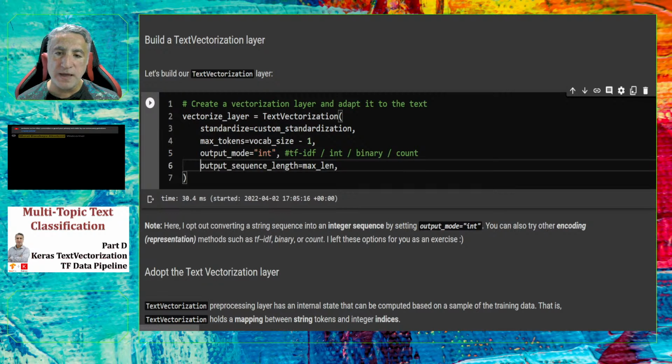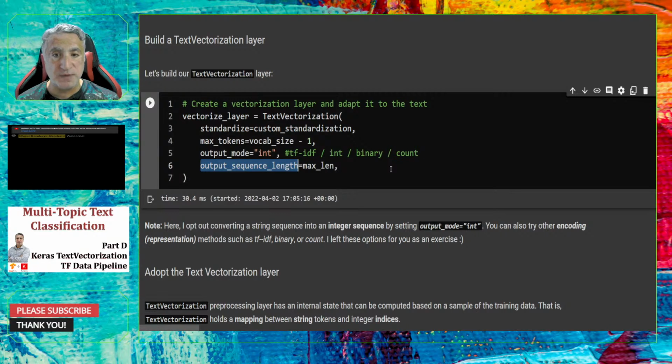The fourth and last important parameter is output sequence length. It determines what the output length would be. Actually, it's not the maximum length, but the fixed length. I mean that when we provide the max length to that parameter, all the outputs will have a fixed length equal to max length.